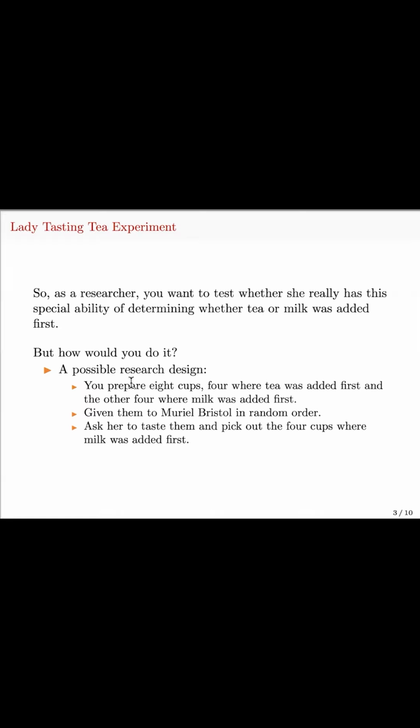So first, you prepare 8 cups of tea, 4 where the tea was added first, and the other 4 where the milk was added first. And then you give them to Muriel Bestow in random order and ask her to taste them and pick out the 4 cups where the milk was added first.